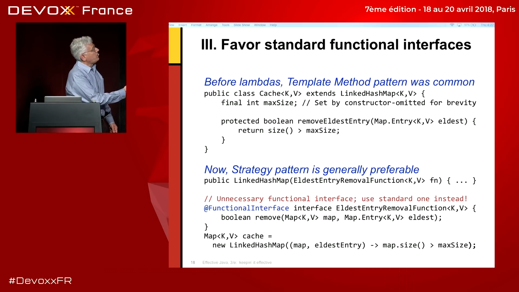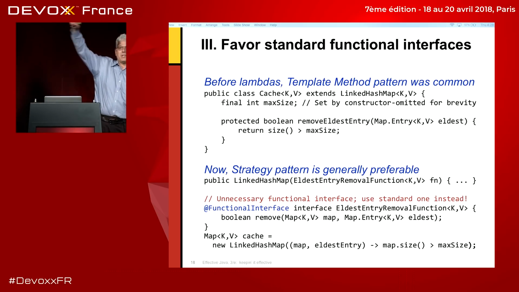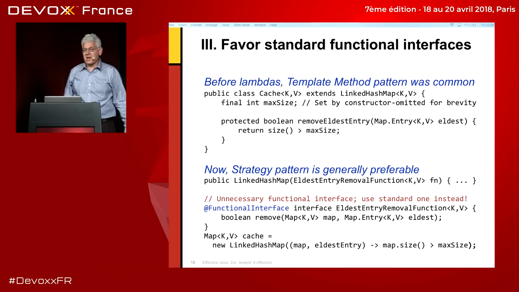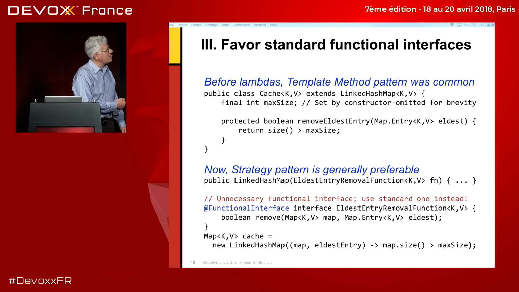So in this case, it returns true if the current size of the map is greater than some maximum size, let's say 100. And what you get from that is, of course, an LRU, or least recently used cache, where once the map gets its 101st element added, the oldest one is automatically deleted, and it remains with exactly 100 entries, no matter how many entries are added to the map. So that's nice, but it's a little nasty to have to extend a class, to write a whole new class, just to parameterize its behavior in that fashion. So in the era of lambdas, you're much better off. And by the way, this is fiction here.